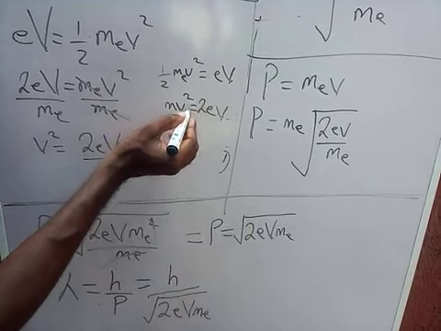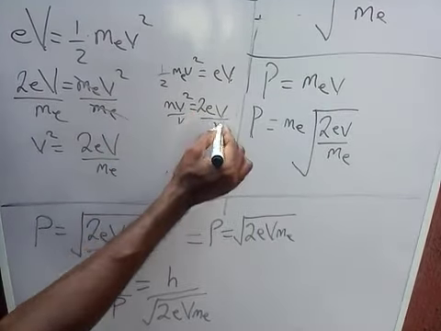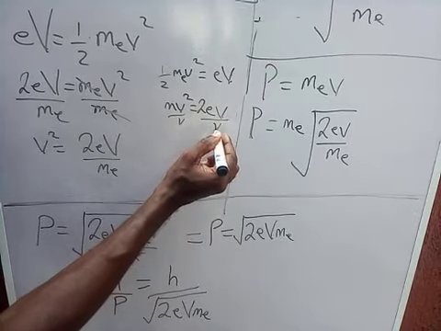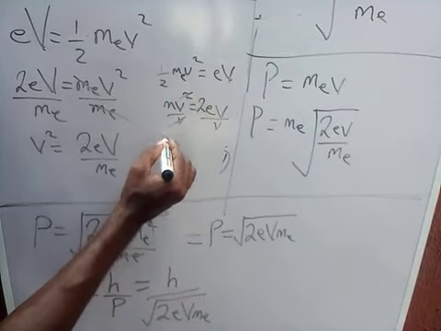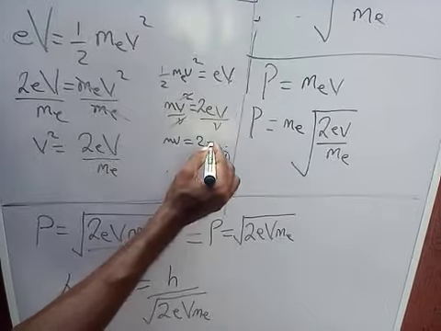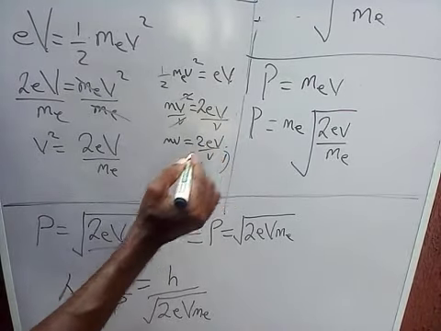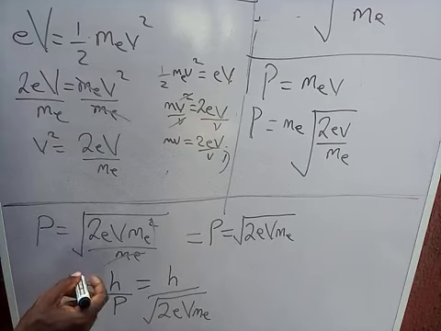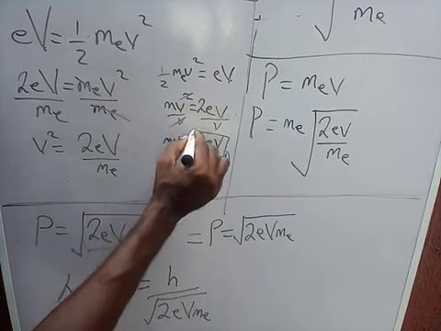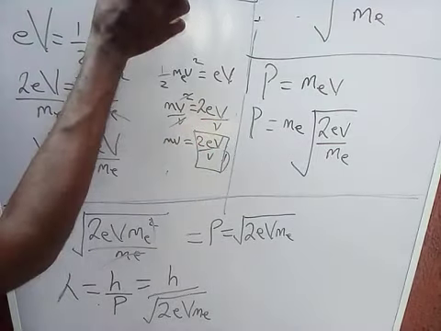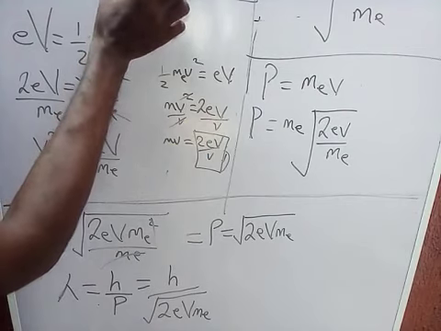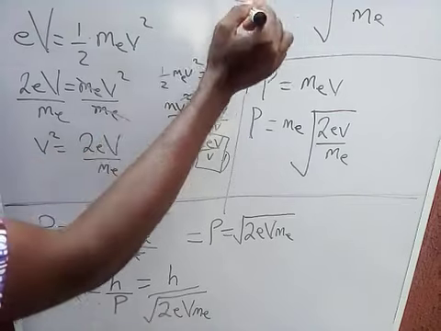Removing v from here, we divide both sides by velocity. This one is velocity, so now we have mv equals 2 eV over small v. Do you get it now? Now, taking this to replace this, that's how we got this.